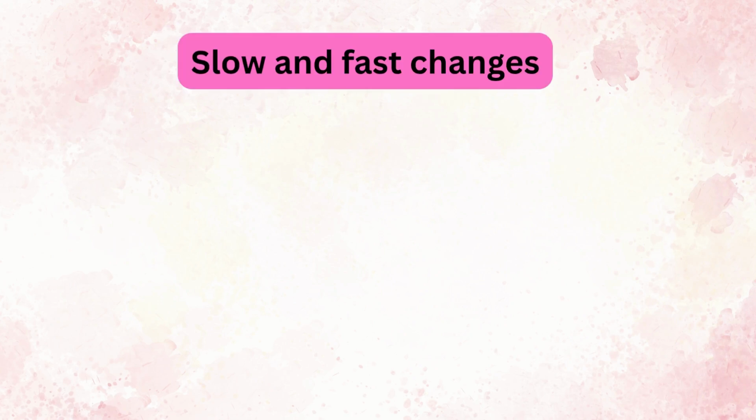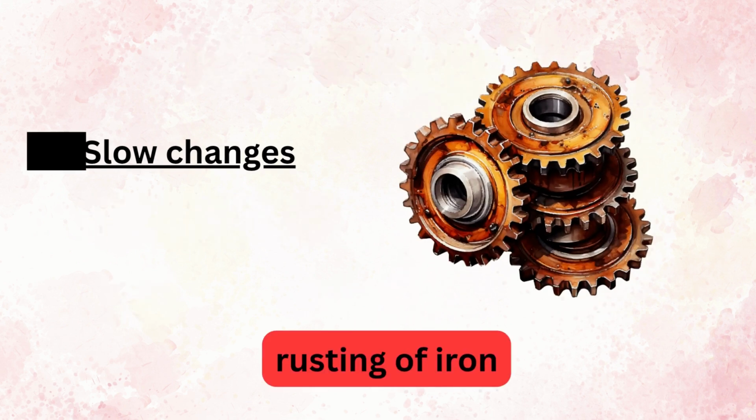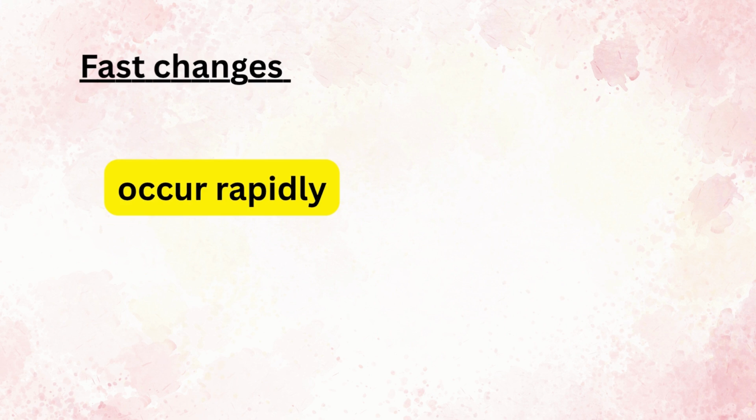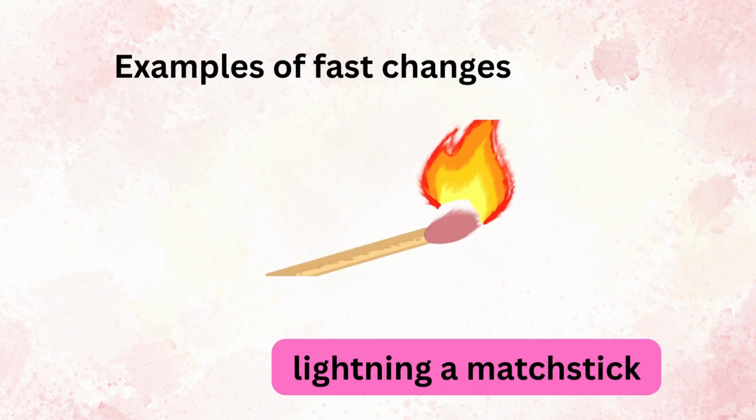Slow and fast changes. Slow changes take a long time, sometimes days, months, and even years to occur. For example, rusting of iron, growth of plants from a seed. Fast changes occur rapidly. For example, bursting of a balloon, lighting a matchstick, burning of paper.